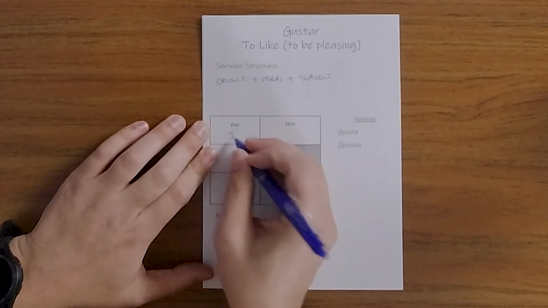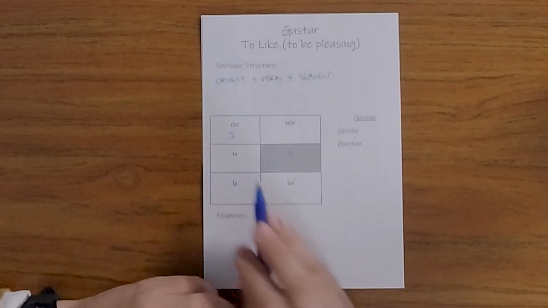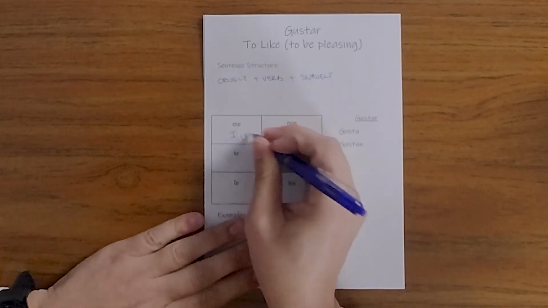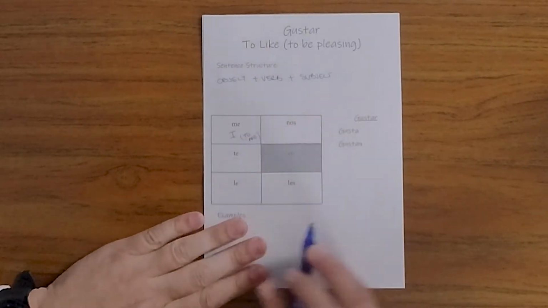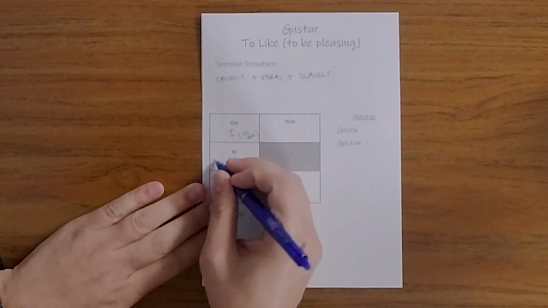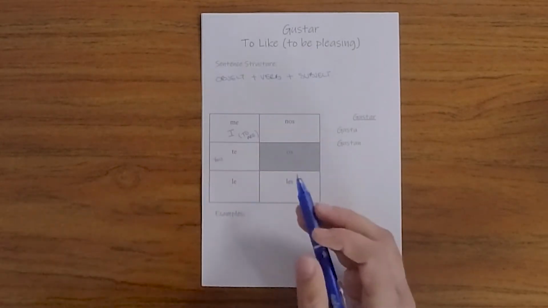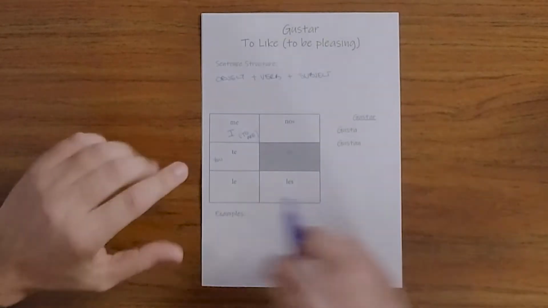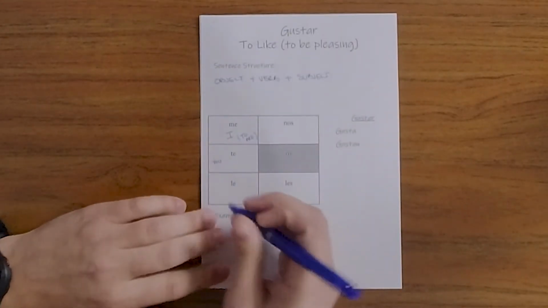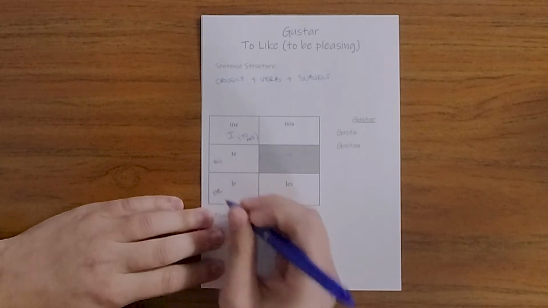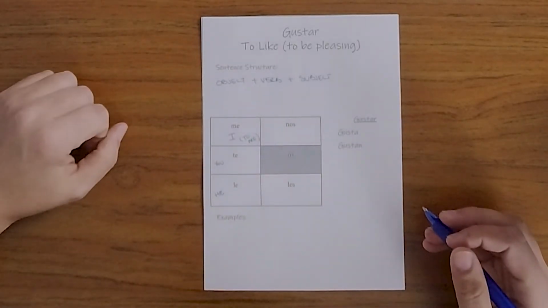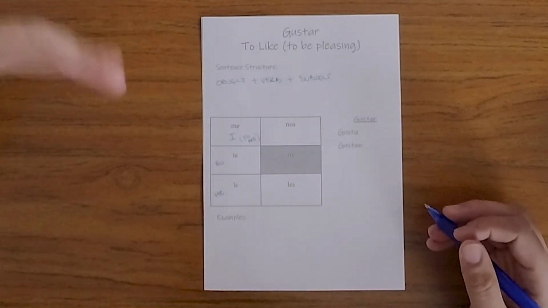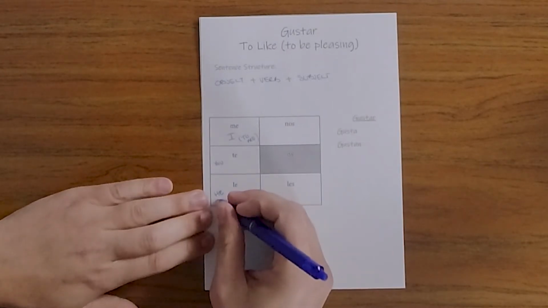So this still matches up with I, or we can say to me, right? You, or to you, and just for simplicity's sake, I'm just going to say you and I. He, or he finds these pleasing, or to him these things are pleasing.